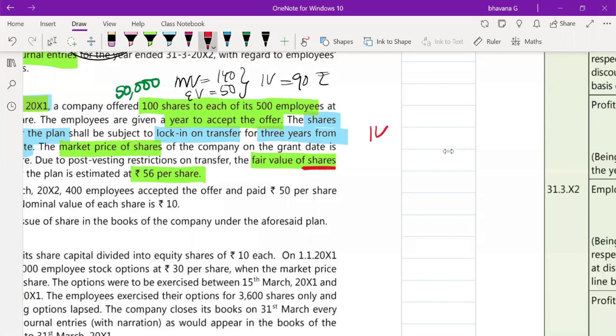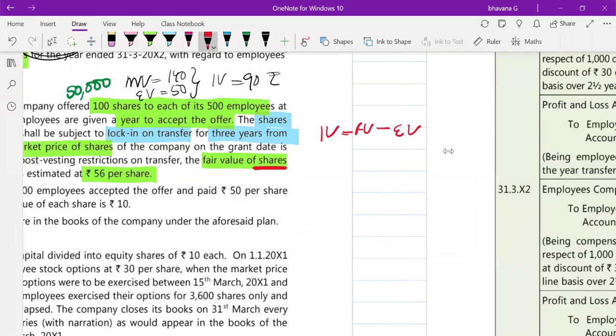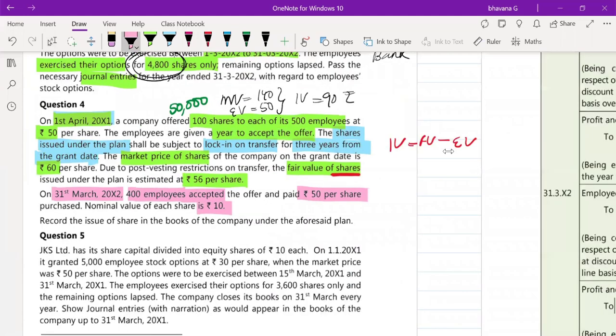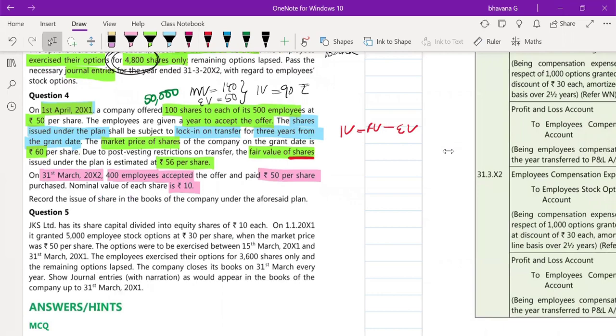So to find intrinsic value, what will you do? Fair value of shares minus exercise value. Then they tell you that on 31st March 2012, 400 employees accepted the offer and paid rupees 50 per share purchased. Nominal value of each share is 10 rupees. So here, what is the fair value of the share? How will you find the intrinsic value?